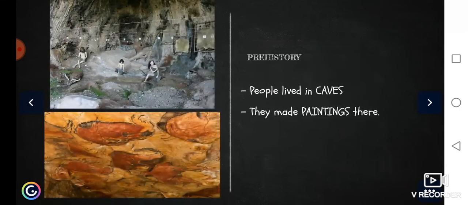Then, let's see the main characteristics of prehistory. As you can see, people lived in caves, they didn't have houses as we have now at the beginning, and then they made paintings in the caves. Maybe you have visited some prehistory caves here in Spain. We've got some of them, like Atapuerca caves, and you can see the paintings that prehistory people made.